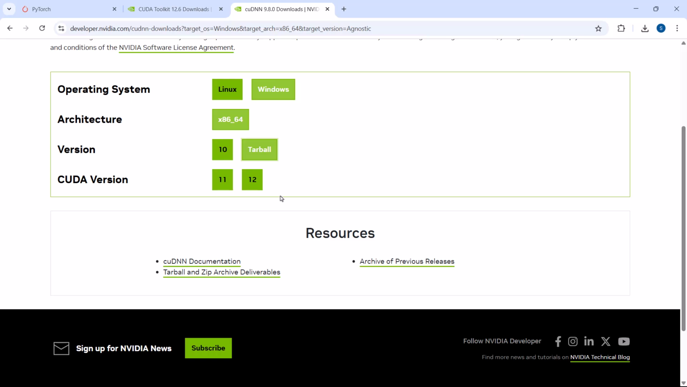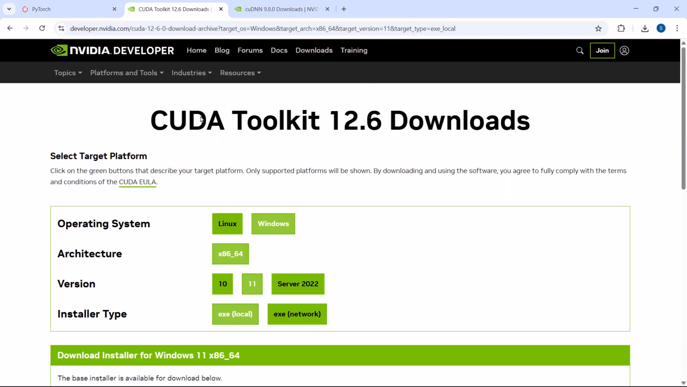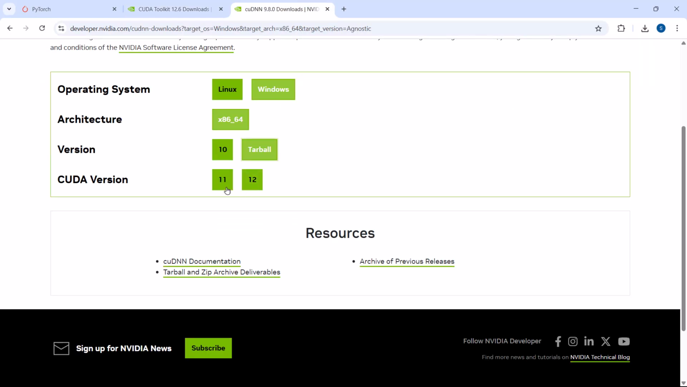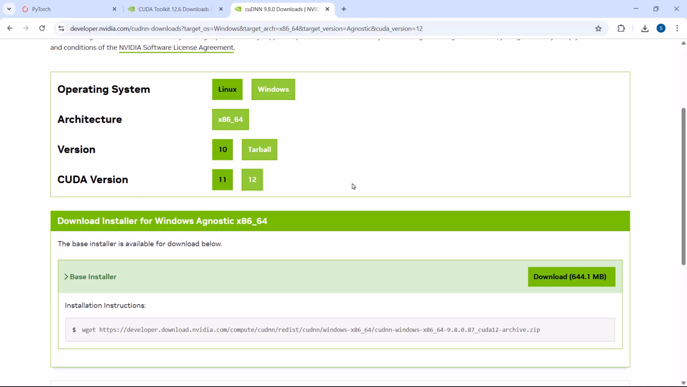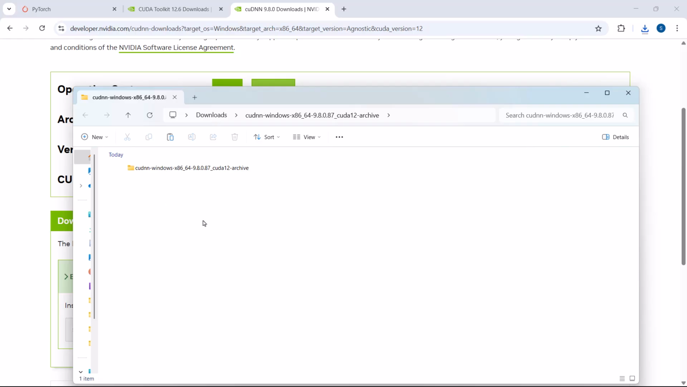So which version we have to select here? We have two different versions, CUDA 11 and 12. In PyTorch, which one we selected? CUDA 12.6. That is what we downloaded, CUDA Toolkit 12.6 version. So make sure you select CUDA version as 12 and not 11, right? And then once you select the CUDA version, click on download. So this is a zip file, right? So once you download this zip file, make sure you extract the files from this zip file. This is the extracted cuDNN library. So make sure you extract this one.